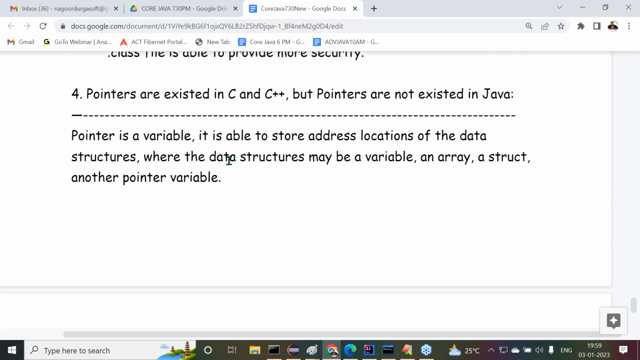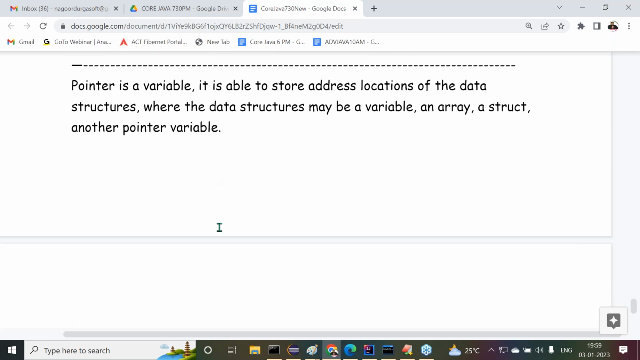Pointer is a variable. It is able to store address locations of the data structures, where the data structures may be a variable, an array, or a structure, or another pointer variable. That's it. Now let me show one diagrammatic representation. All of you observe carefully.